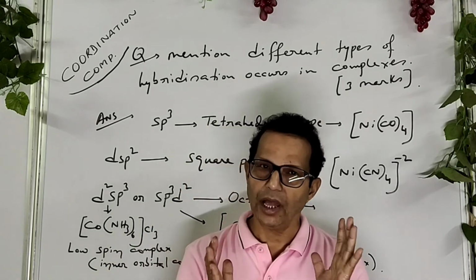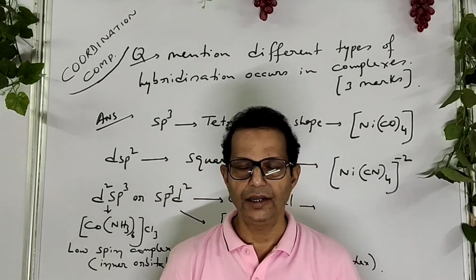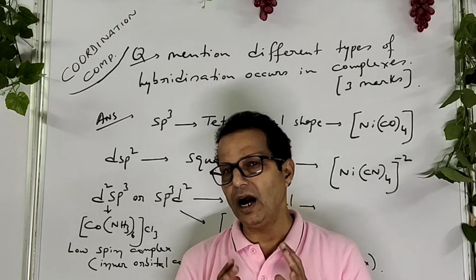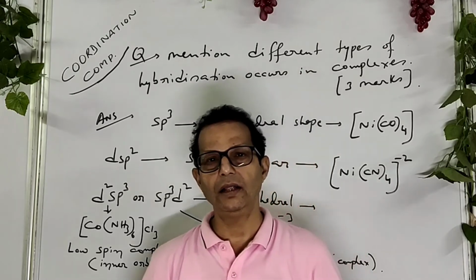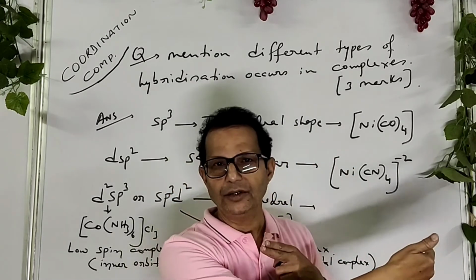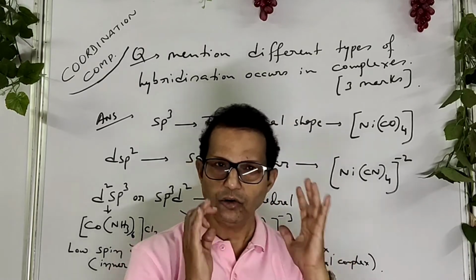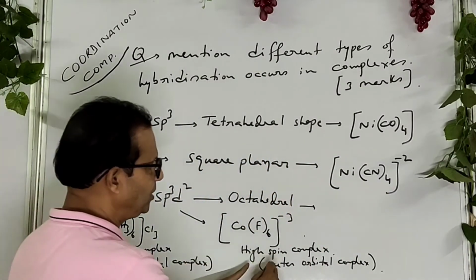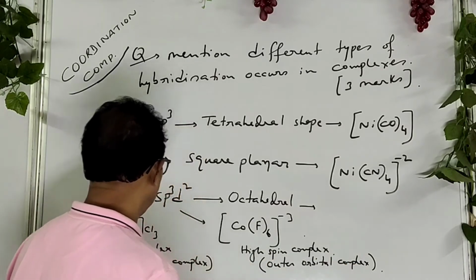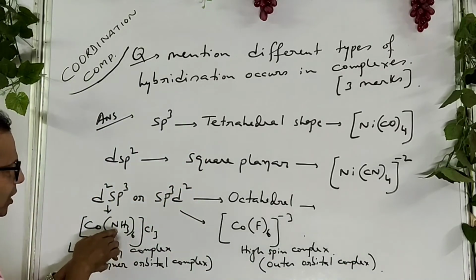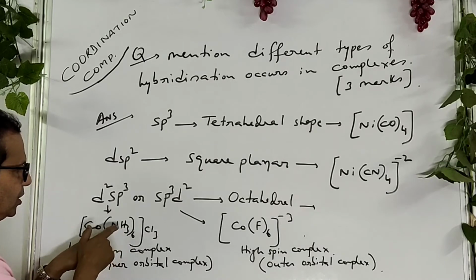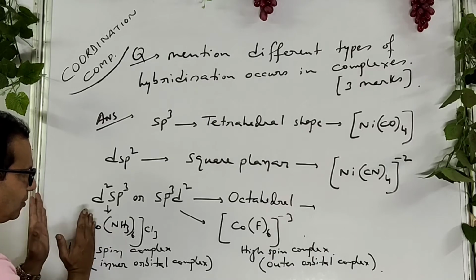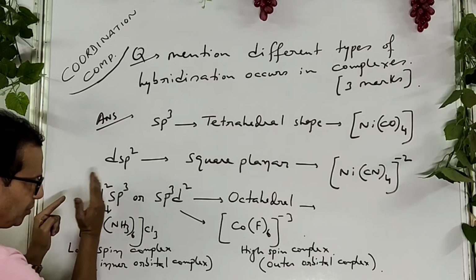Listen, both have octahedral shape, but if d2sp3 hybridization takes place, they are low spin complex, while if sp3d2 hybridization takes place, they are high spin complex, and low spin complexes are called inner orbital complex and high spin complexes are called outer orbital complex. You know that ammonia is a strong field ligand. So it can vacate the d orbital of cobalt, that is the central metal. That's why in this case d2sp3 hybridization.